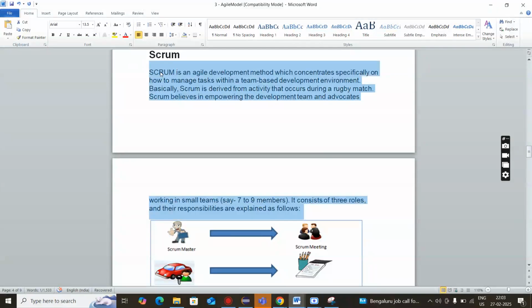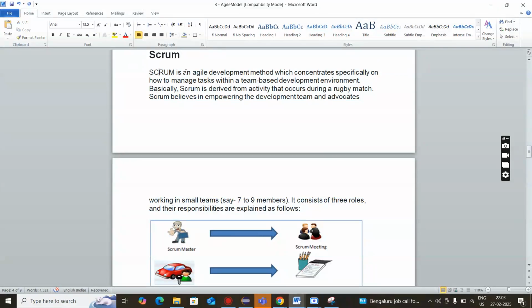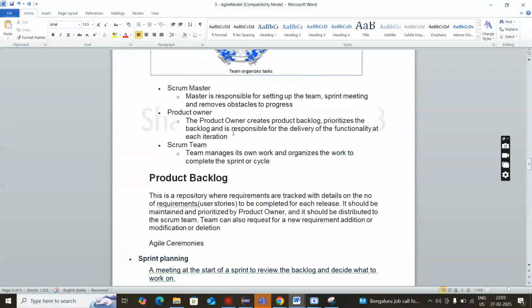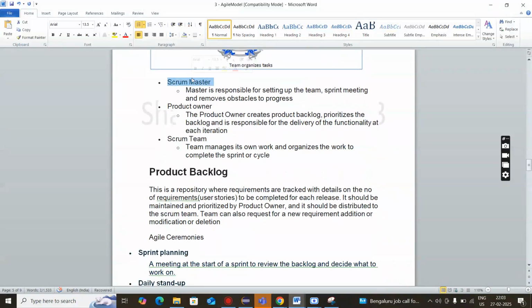Okay, so we have a team, we have a proper team. So, how to manage a task in a team? That is what we call Scrum. In Scrum, we have first the Scrum Master. Second, we have the PO, that is product owner, and third we have the Scrum team.